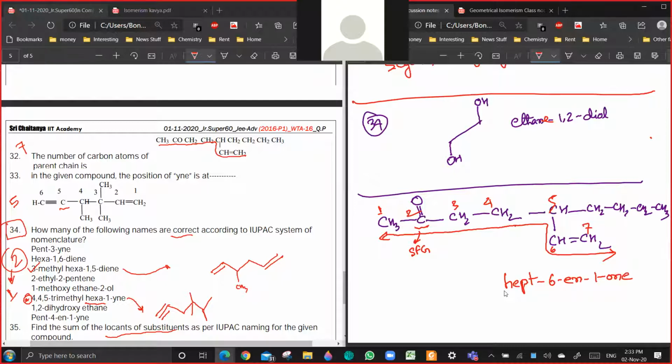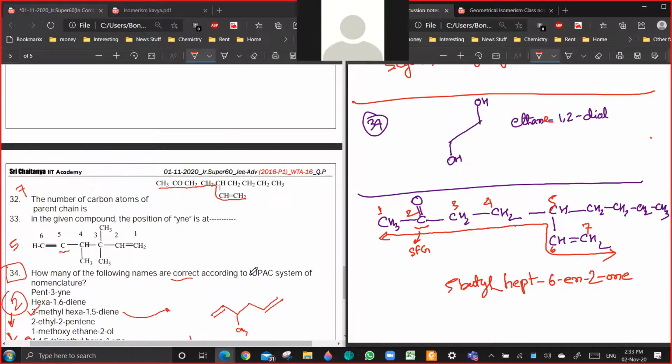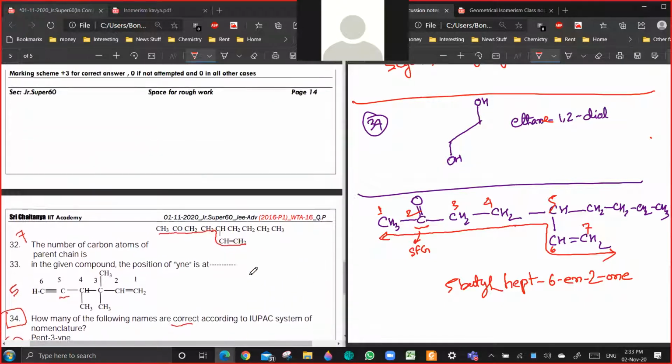Is it correct? And how much is butyl? So 5-butyl, hept-1-en-2-one. Yeah, it is 2-one. That's good. So everyone is clear? Yes or no? Okay, so this is done. Any other question where you want any clarity?